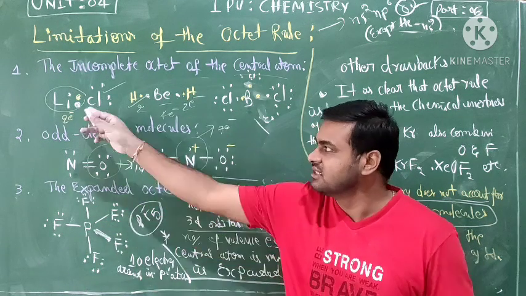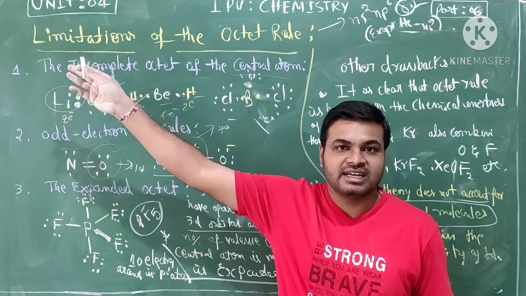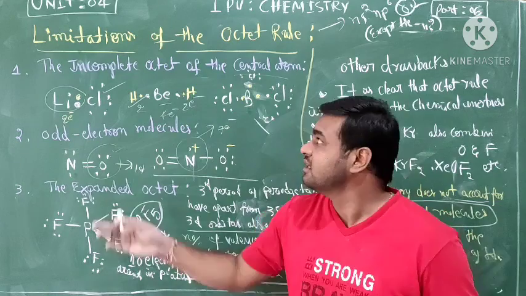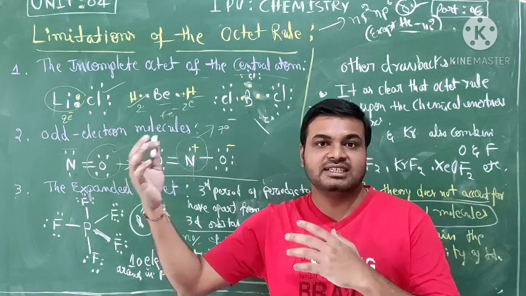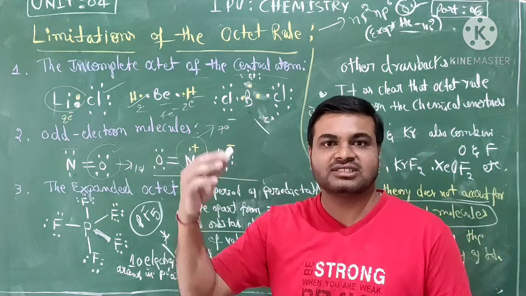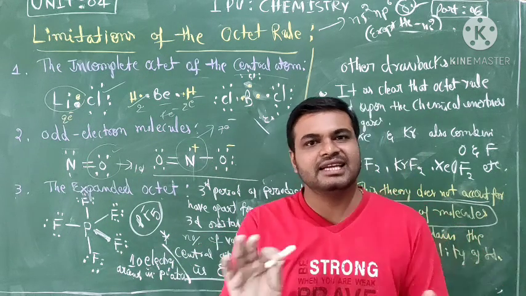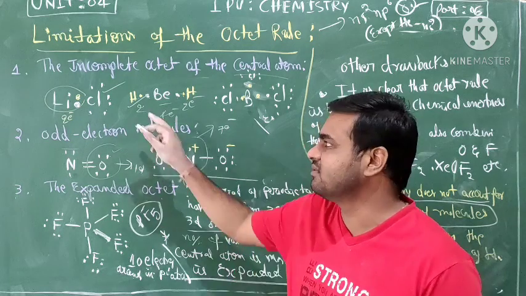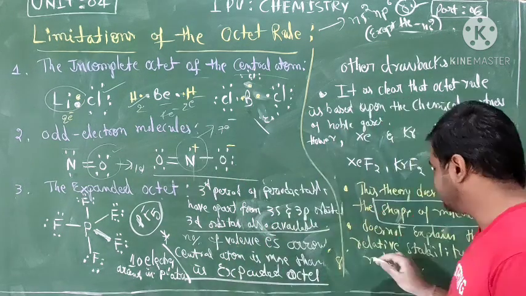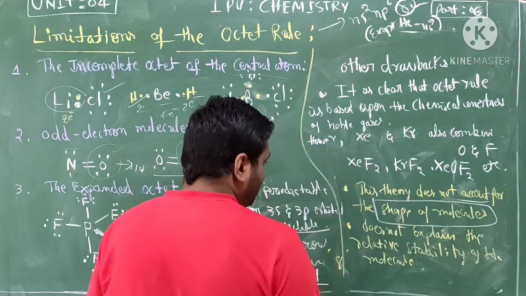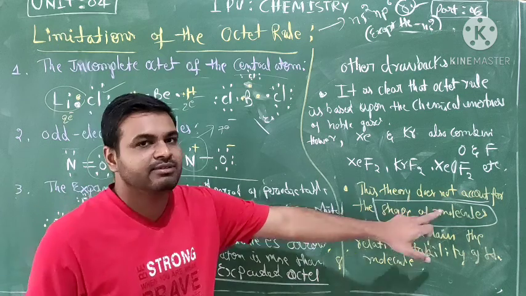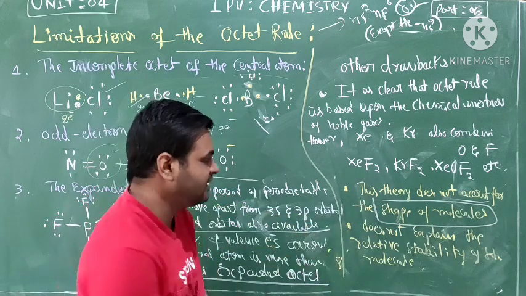Consider any molecule: which atom is more electronegative, which is less electronegative, the octet rule doesn't explain. Which atom in that molecule has more stability and which has less stability, it does not explain all that. It only explains whether it is giving 8 electrons or not. So it does not expect the relative stability, and it does not tell the shape of the molecule either.